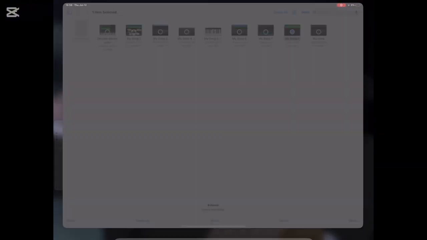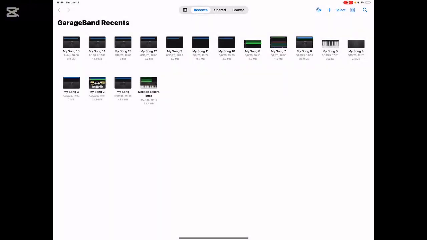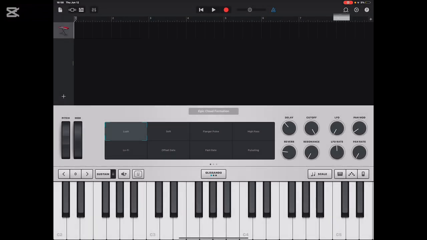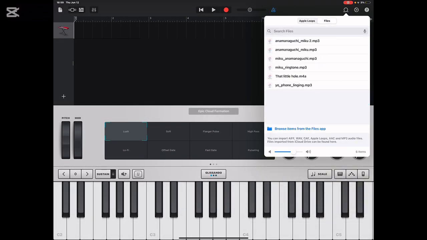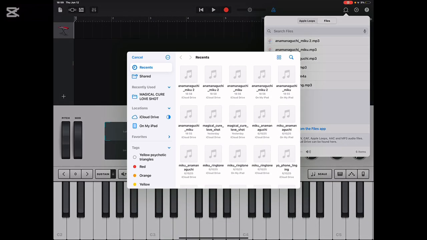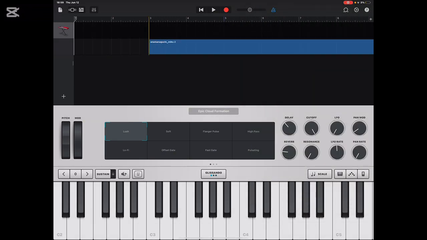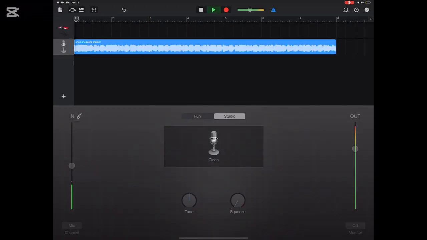Then you're going to go to GarageBand, make a new project, choose keyboard, and then go to the brick wall, select the loop sign, and then browse items from files app. And then choose that song, and it might take a while to load. And then you take and drag it into the thing, and then it's gonna play music like this.